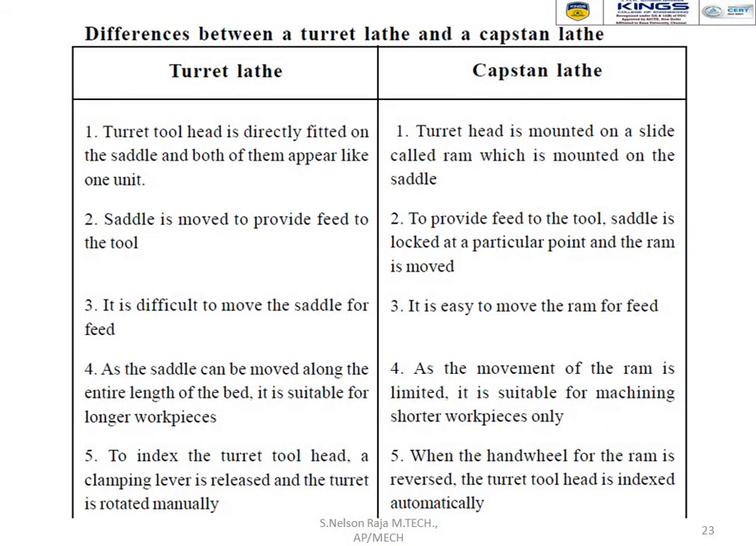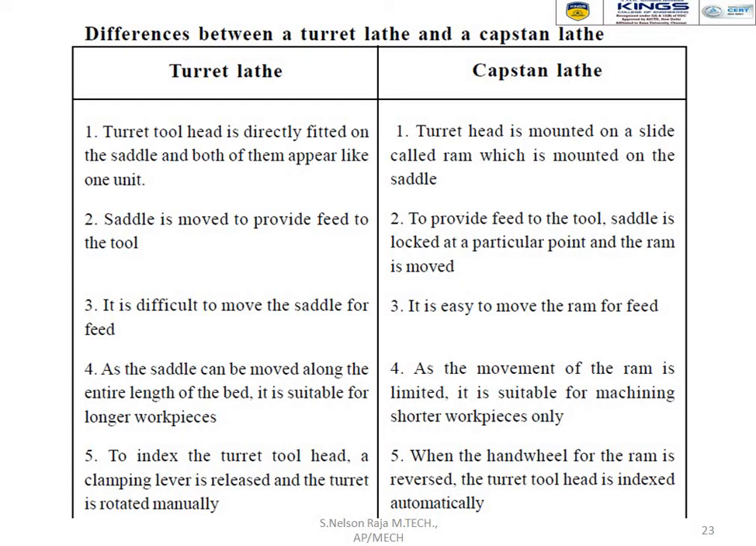And next, what is the major difference between the turret lathe and the capstan lathe? In the turret lathe, the turret tool head is directly fitted on the saddle, and both of them appear like one unit. But in the capstan lathe, the turret head is mounted on a slide called the ram, which is mounted on the saddle. In the turret lathe, the saddle is moved to provide feed to the tool, but in the capstan lathe, the saddle is locked at a particular point as the ram is moved.